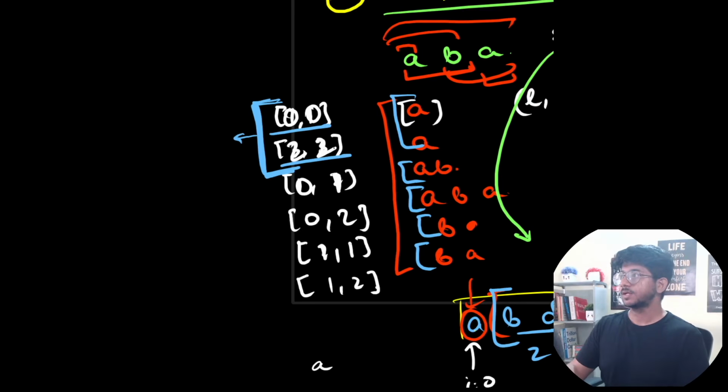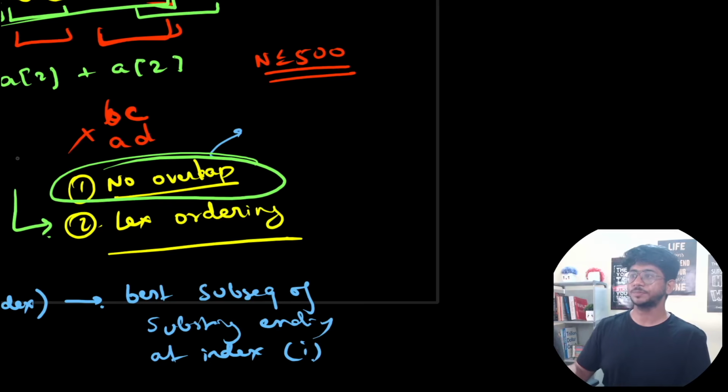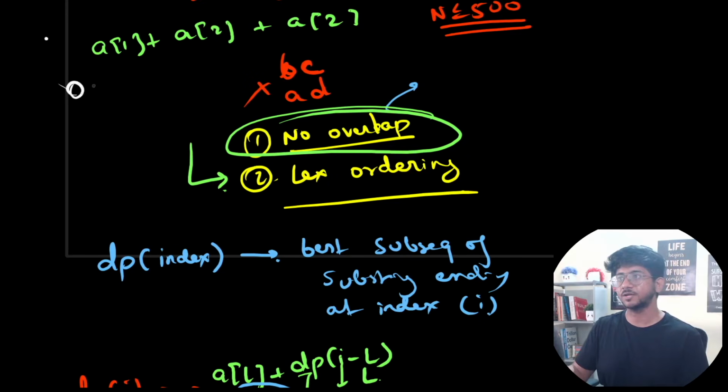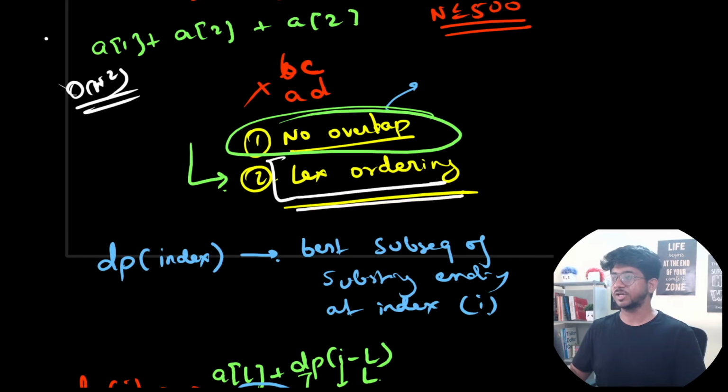Now what can we do over here? We understood the lexicographical ordering. Now we have the substrings, O of n square different substrings, in lexicographical order. Now what we can do is go through the strings in increasing order of their lexicographical order and then solve the problem.